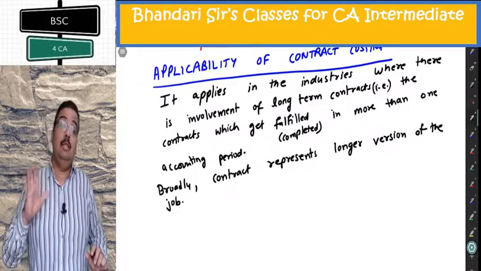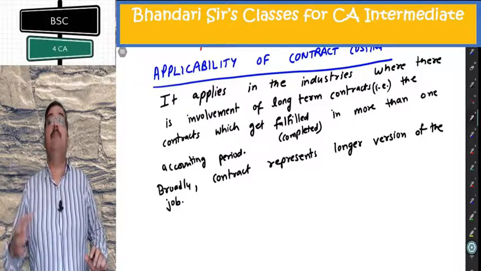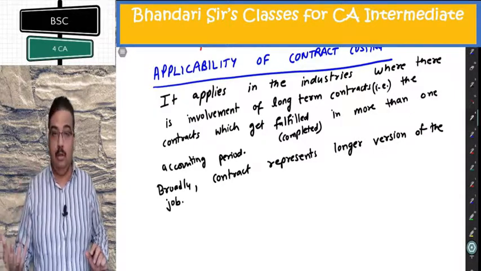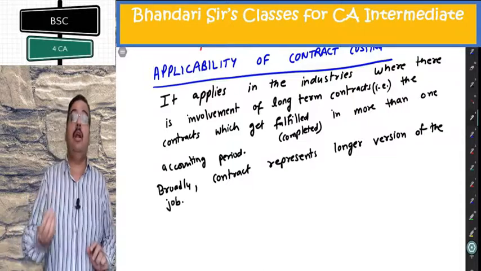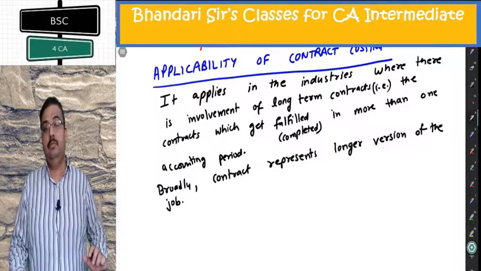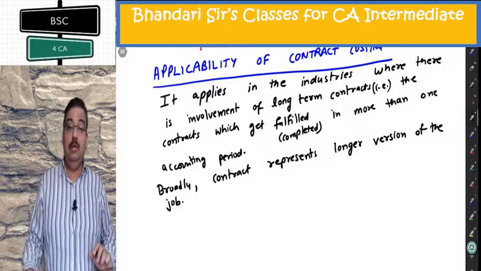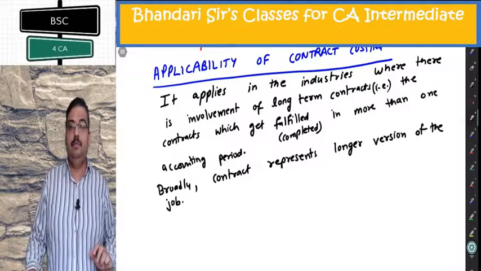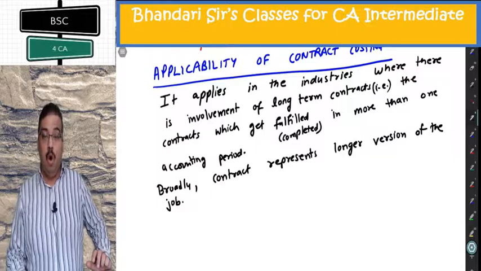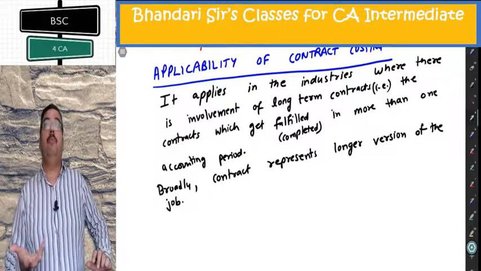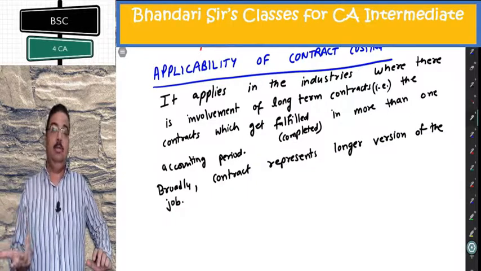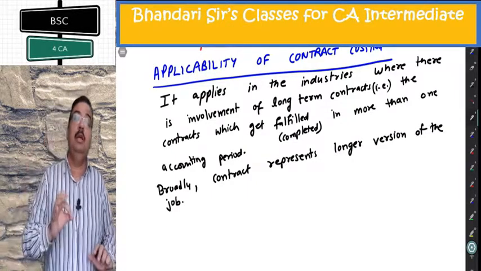Now question arises, in my books of accounts, who am I? Contractor. In contractor's books of account, when should 100 crore be treated as a revenue? That is a question mark. The profit that I am earning, should I book it in first year? Or should I wait till completion of 7th year? Or partly in every year from first year? In 7 years, 1/7 or something else? That is a question mark we are going to study in this topic.